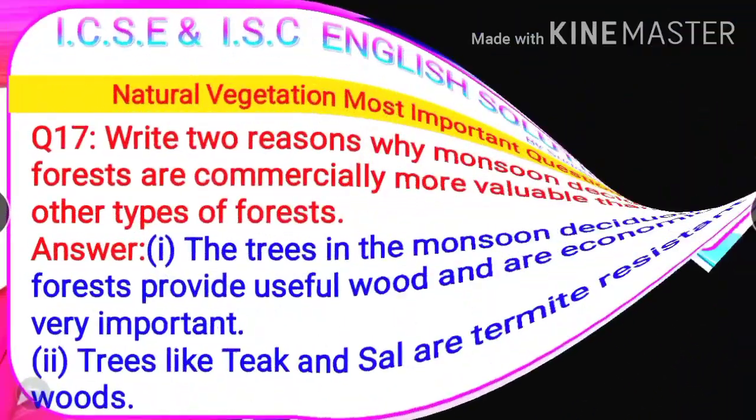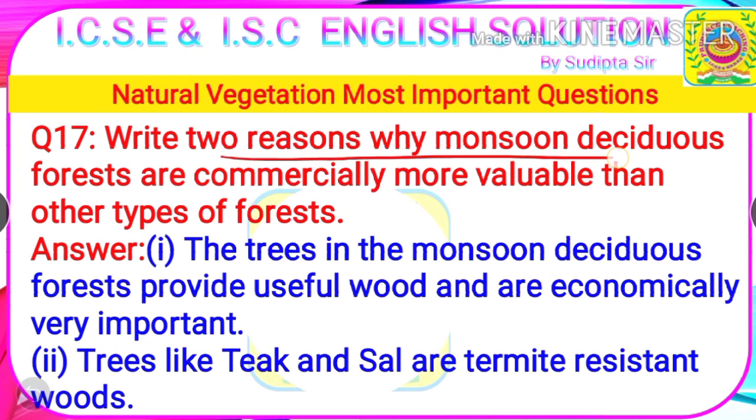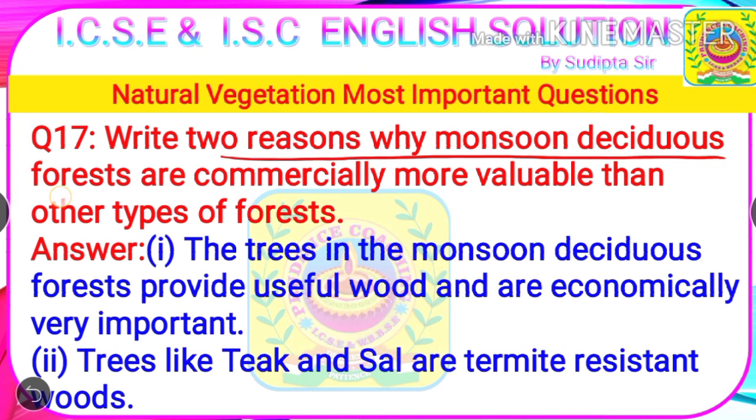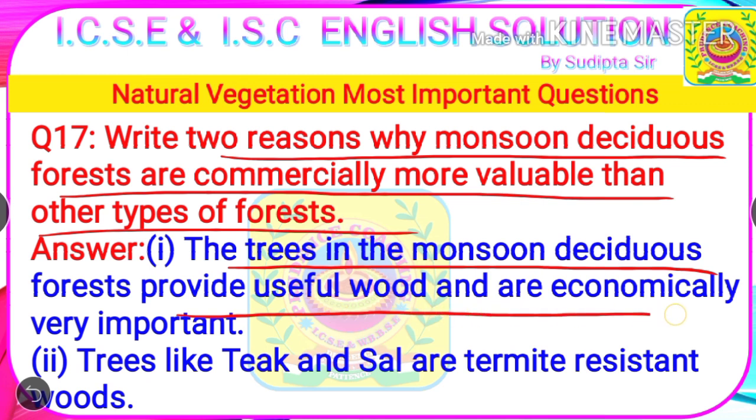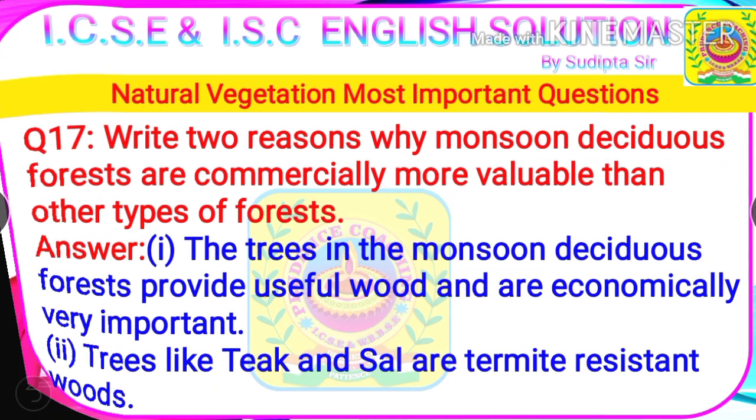Next question. Write 2 reasons why monsoon deciduous forests are commercially more valuable than other types of trees. Students, this is very important for your exam. Answer. Number 1 cause is the trees in the monsoon deciduous forests provide useful wood and are economically very important. The second cause is that trees like teak and sal are termite resistant woods.